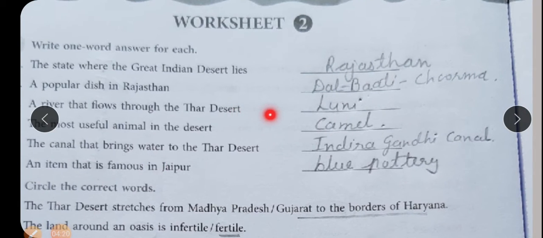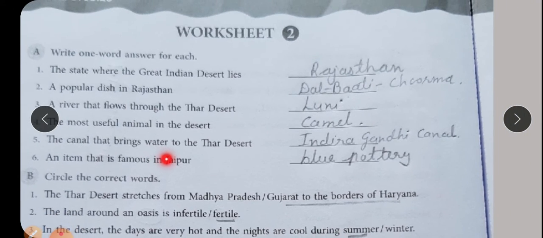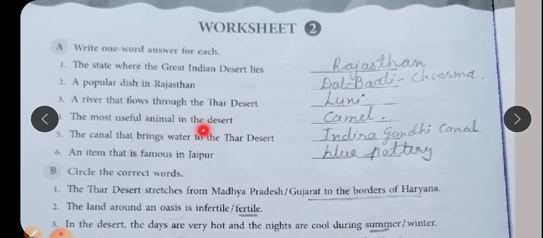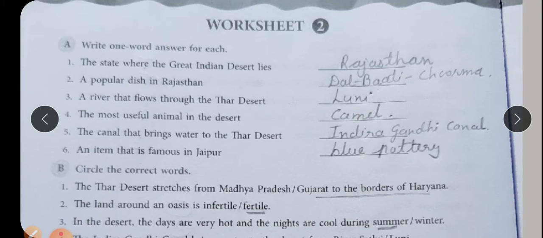First one, the state where the great Indian desert lies: Rajasthan. A popular dish in Rajasthan: dal bati churma. A river that flows through the Thar desert is Luni. The most useful animal in desert is camel. The canal that carries water to the Thar desert is Indira Gandhi Canal. An item that is famous in Jaipur is blue pottery. Complete this one word answer in your worksheet.